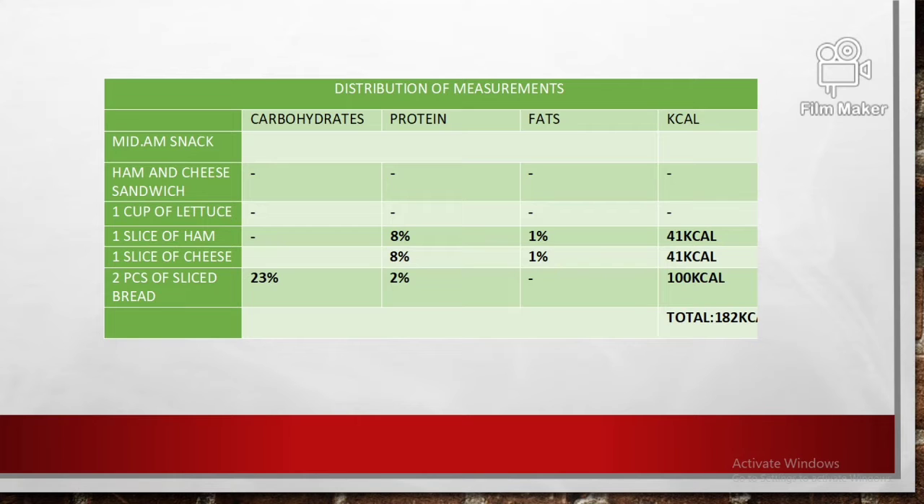For the two pieces of sliced bread will be 23% for the carbohydrates and 2% for the protein, in which the total of the two pieces of sliced bread will be 100 kcal, for a total of 182 kcal for his mid-AM snack.